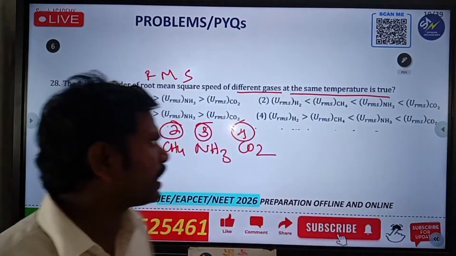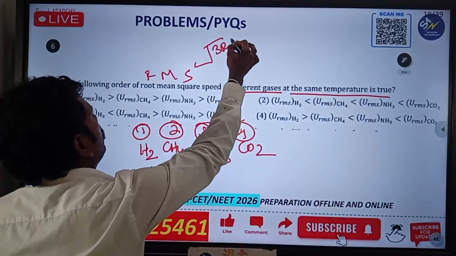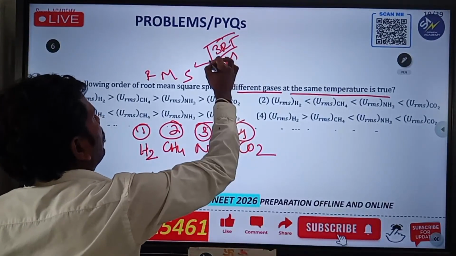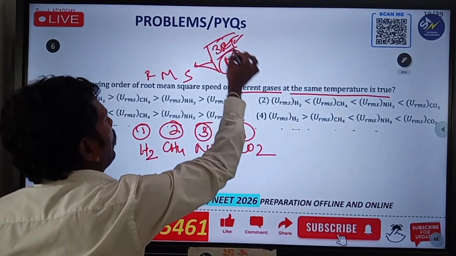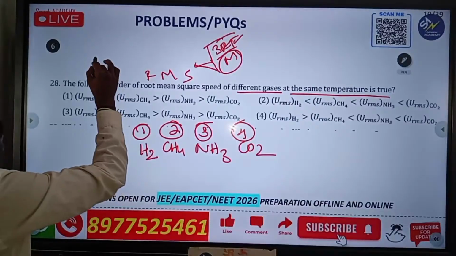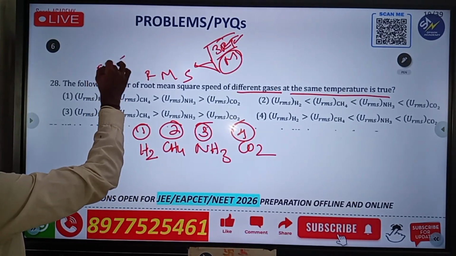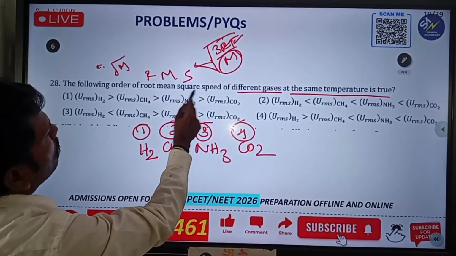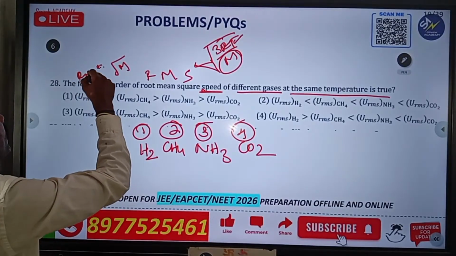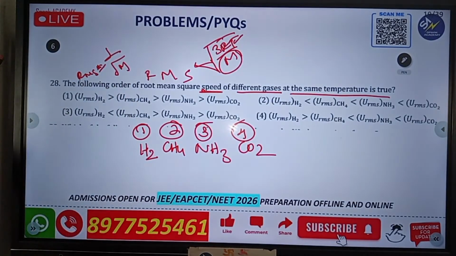So how to calculate this one? RMS we already know: under root of 3RT by M. All are the same, temperature also same, R is constant, but the value of M is different. That means RMS speed is inversely proportional to under root of M. So which one has the lower molecular weight?